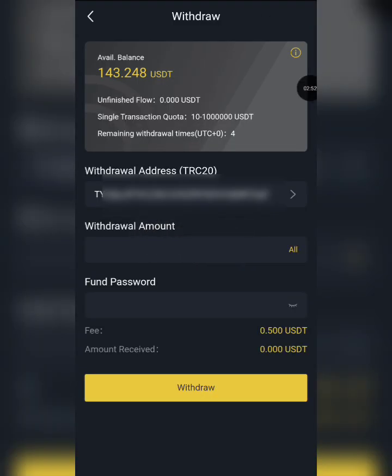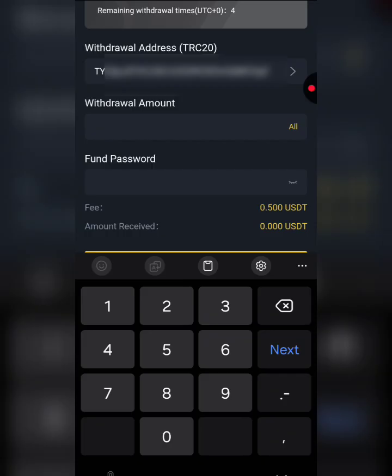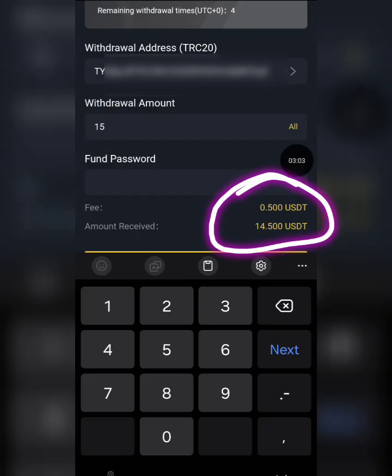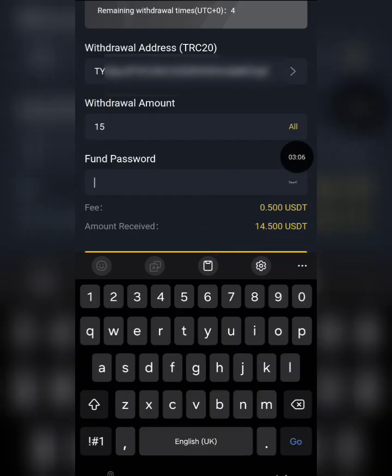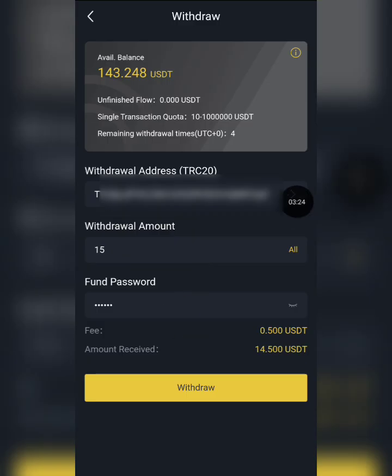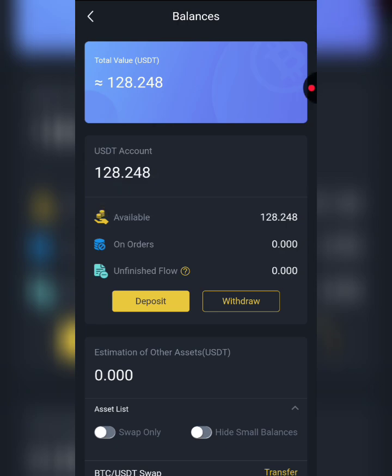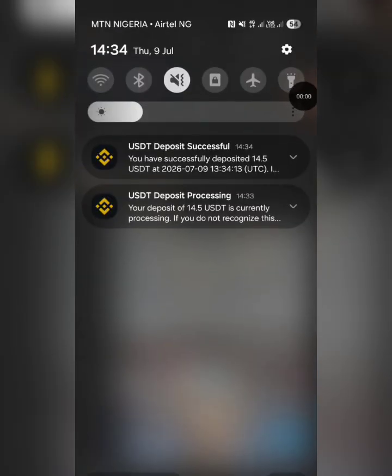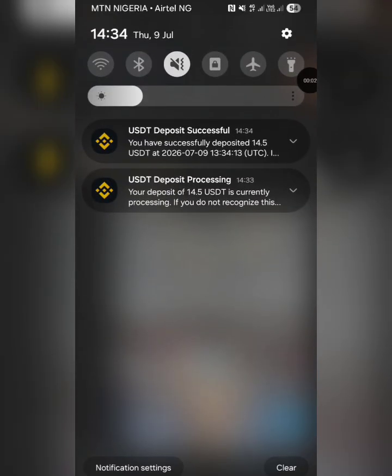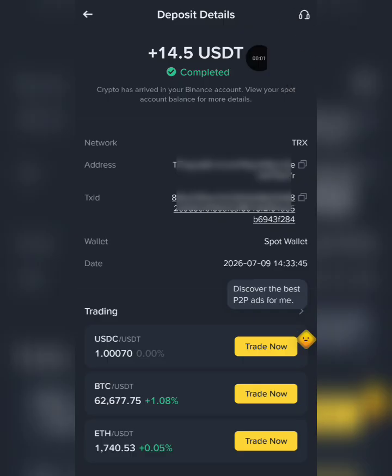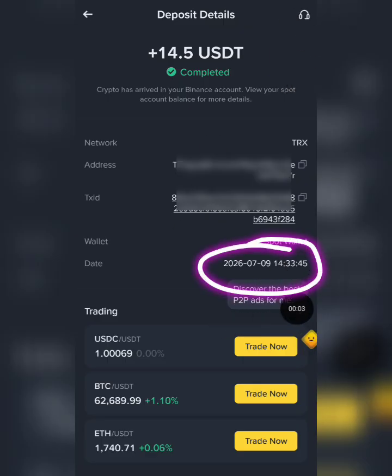Okay, now after that, I'm going to put in the amount I want to withdraw. So let's say I'm withdrawing about 15 USDT. I'll be charged a fee of 0.5 USDT. Next I'm going to put in my fund password right here, and afterwards I'll click on the withdraw button. So I'm expecting 14.5 USDT. Okay, it has been deducted from my balance right here. So right now I'm just going to give this time for my withdrawal to arrive. All right, and after a few minutes, I just got a notification about the deposit. And here we go. This is the time and date it arrived. Okay, so basically payment from CoinVid also works.